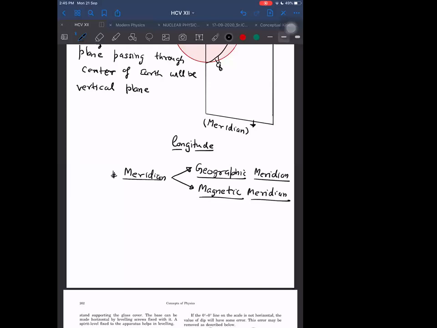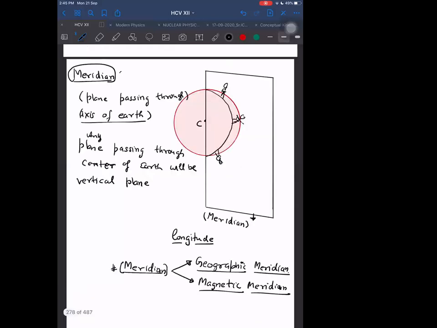These two meridians are there. One passes through the geographic axis and another passes through the magnetic axis.